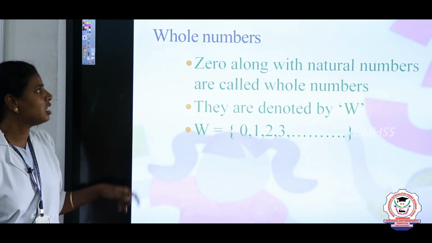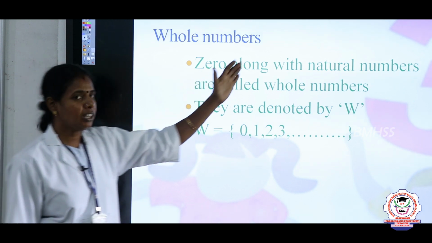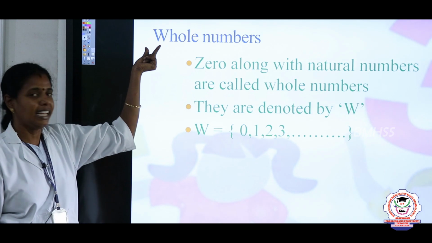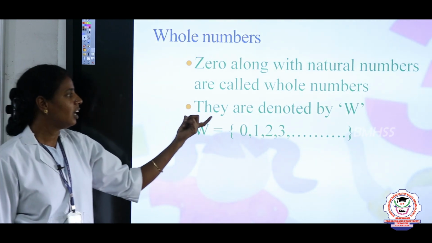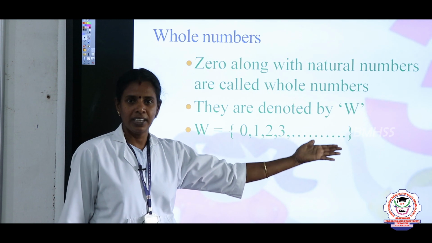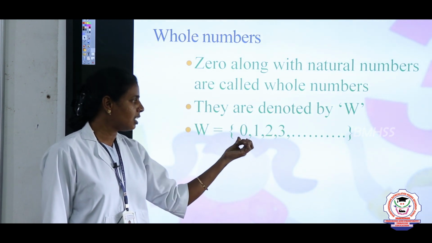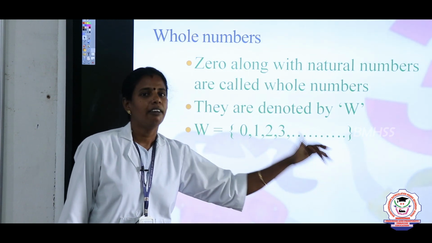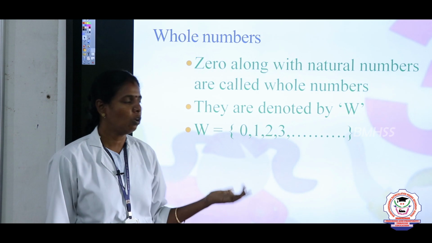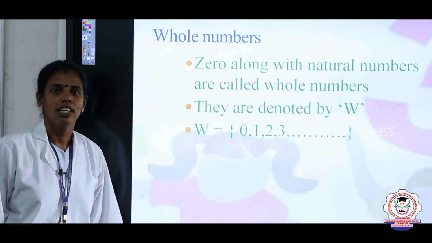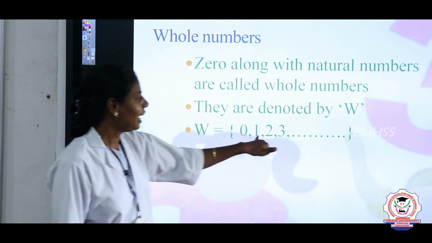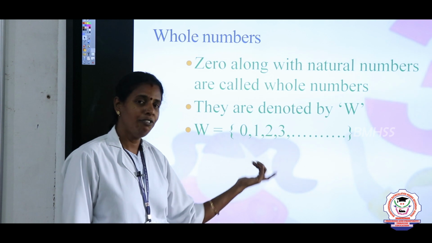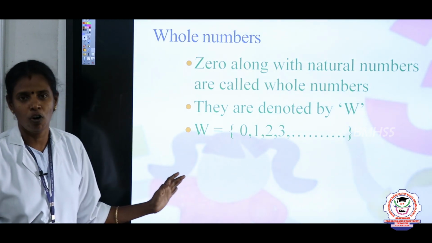If 0 is included along with the natural numbers, they are called whole numbers, right? What is the starting letter of whole number? W. So it is denoted by capital W. It starts from 0, 1, 2, 3 up to infinity, and whole numbers are also uncountable. What is the smallest whole number? The smallest whole number is 0. Can we find the greatest whole number? No, it is infinite. So we can't find the greatest whole number, right?